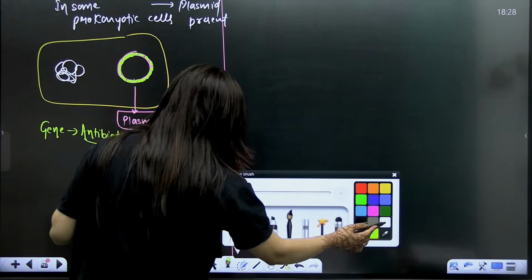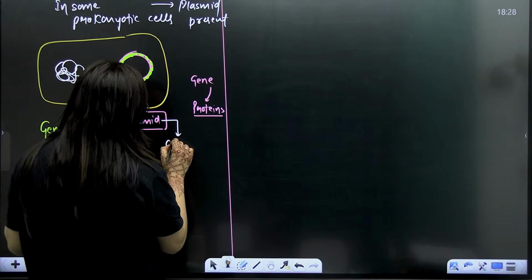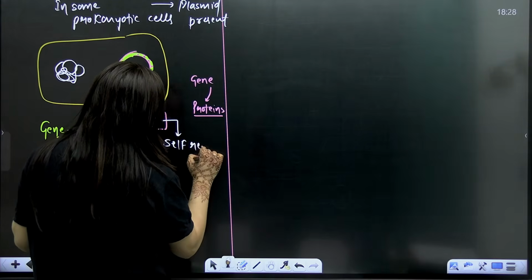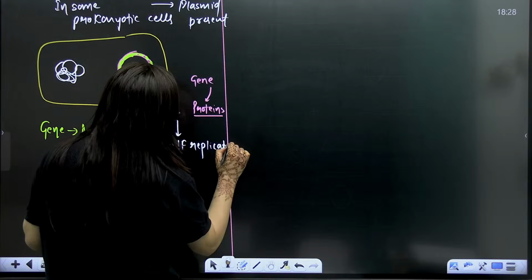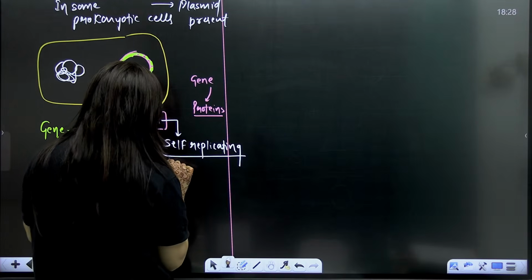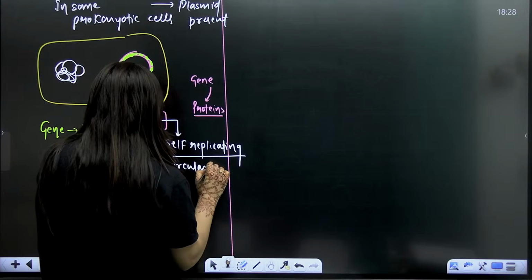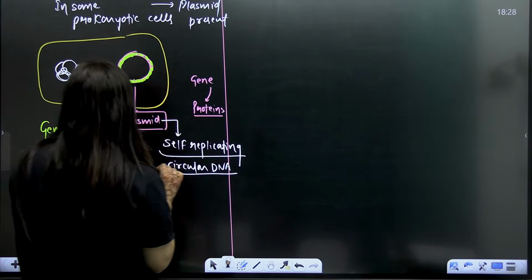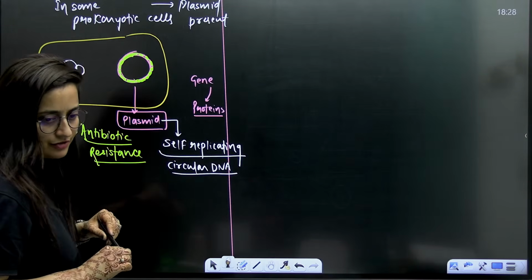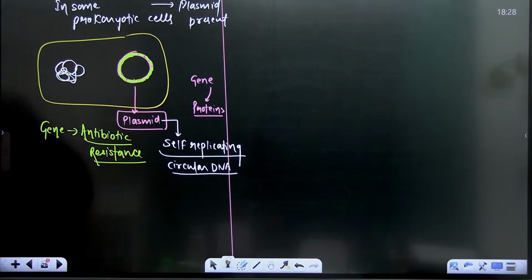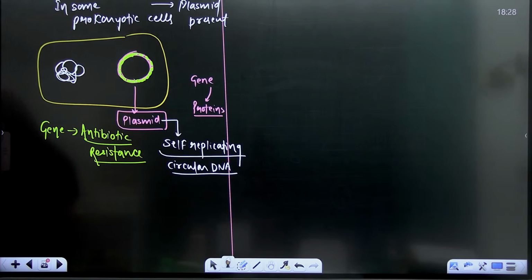So this is the plasmid, and this plasmid can replicate. It is a self-replicating circular DNA. It doesn't depend upon the nucleoid for its division. It's self-replicating, right? Understood?